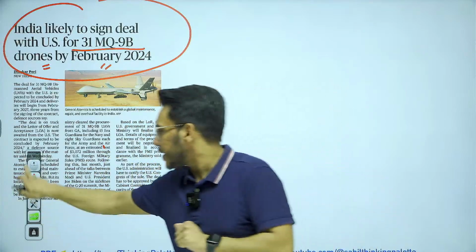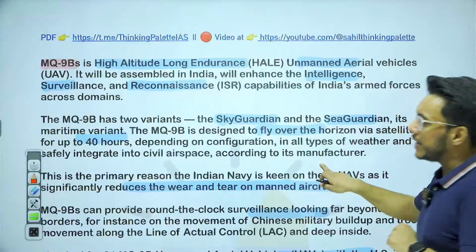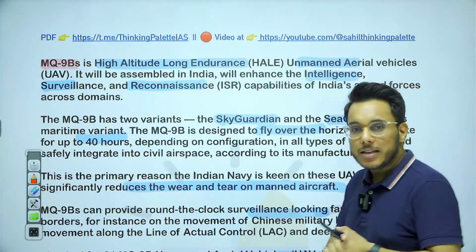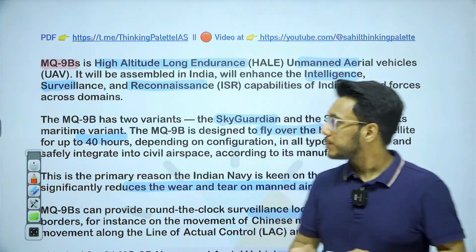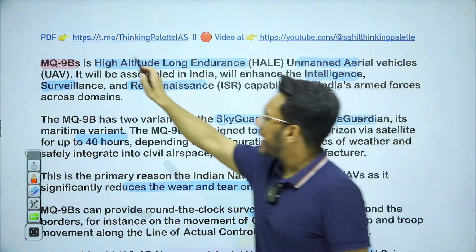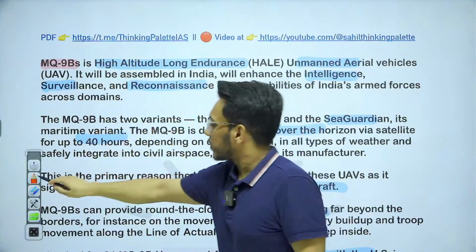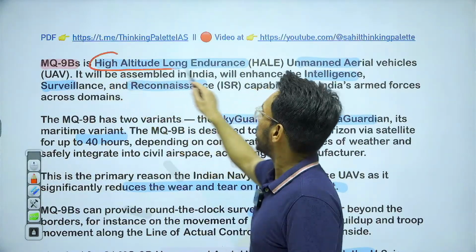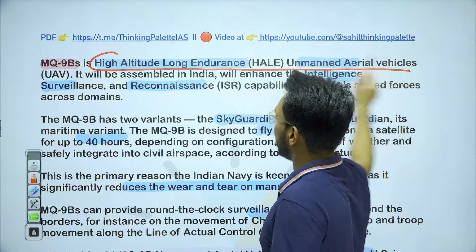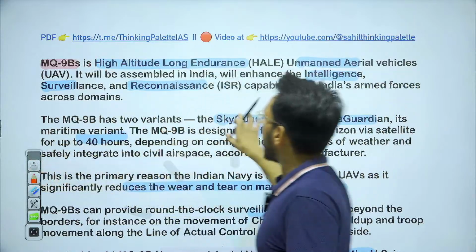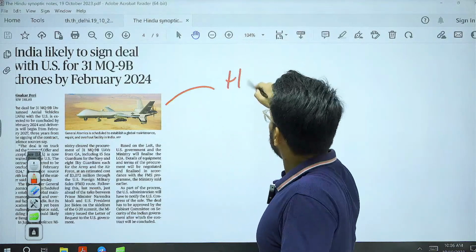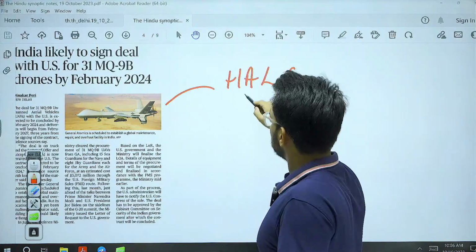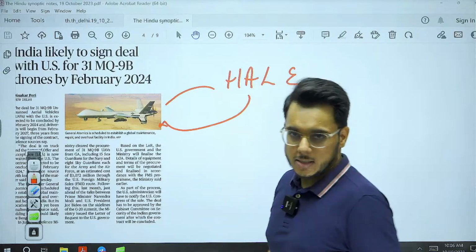Now, let's understand this. So basically, what is this MQ-9B that is being talked about? MQ-9B is a high altitude, long endurance unmanned aerial vehicle.